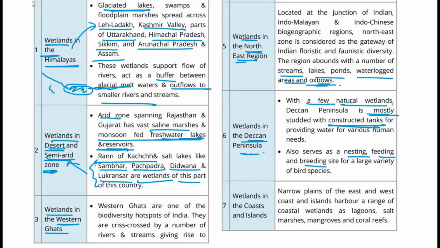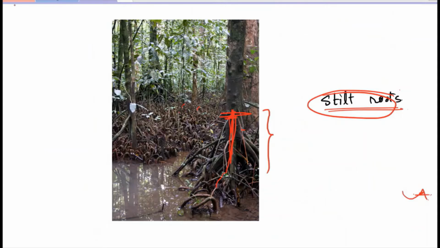अब ये जो wetlands हैं in coasts and islands, so there are narrow plains on the east and western coast. The western and the eastern coasts, there are these narrow plains, and islands are also there, and they actually have a lot of coastal wetlands as lagoons, salt marshes, mangroves, coral reefs. A brief idea about the zones, but we will look at the Ramsar sites specifically. We will look at the Ramsar Convention. अभी देखते हैं उसके बारे में.